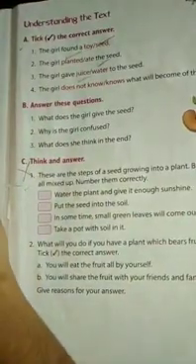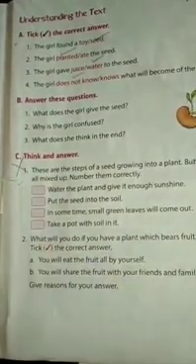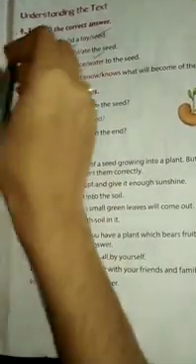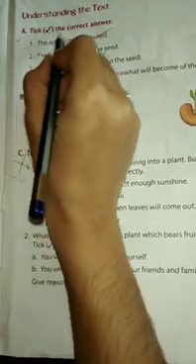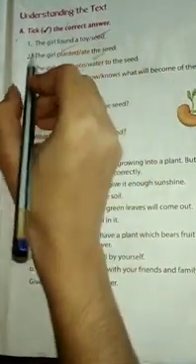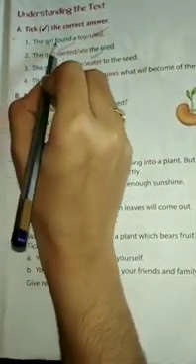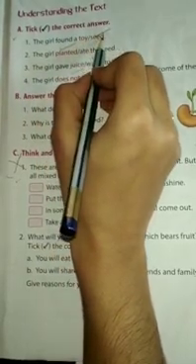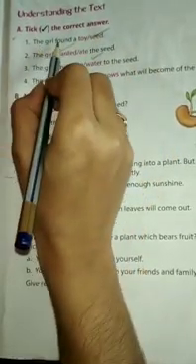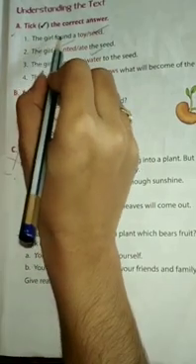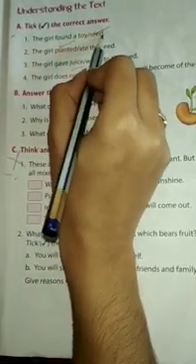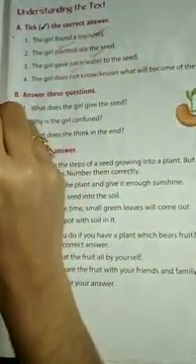So all of you take out your book, page number 11. And see question number A. Tick the correct answer. Number 1. The girl found a toy or seed. What did the girl find? The girl found a seed. So give tick mark on seed.